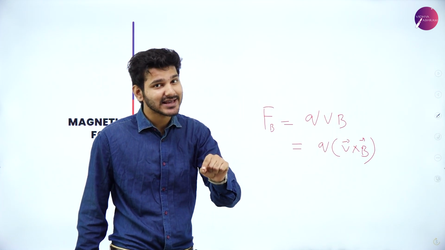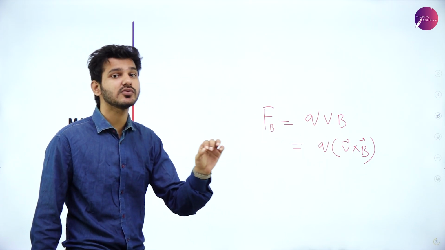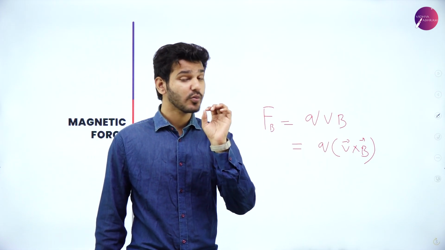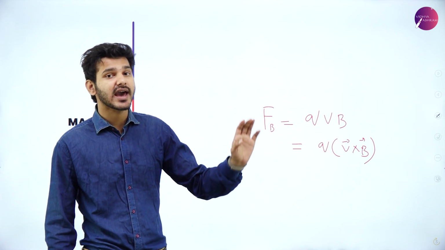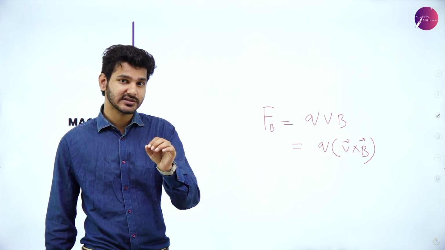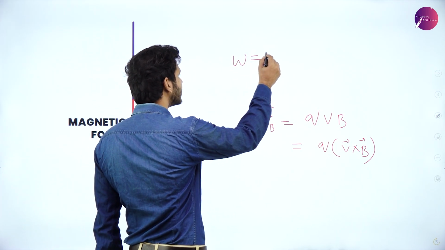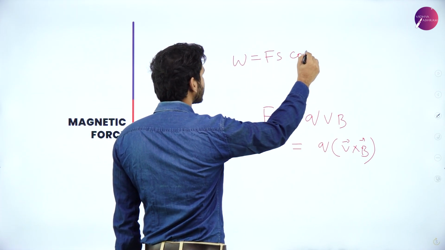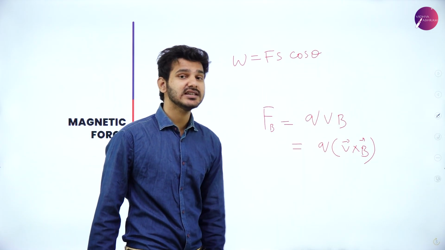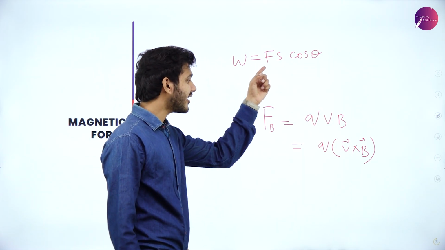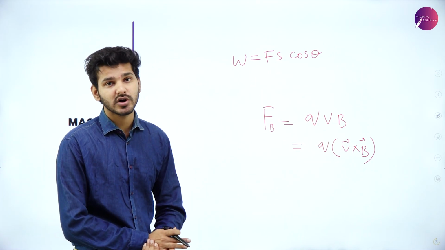The angle between the displacement and force is 90 degrees. The definition for work is W = Fs cos theta, where s is displacement, and cos 90 is 0. So if F and v are perpendicular to each other, there is no work done.